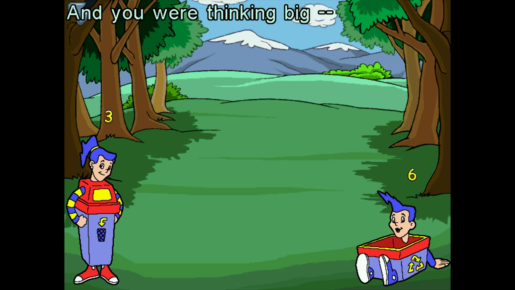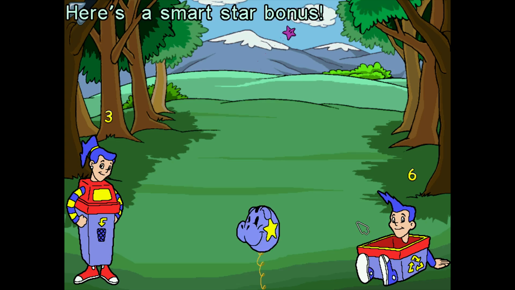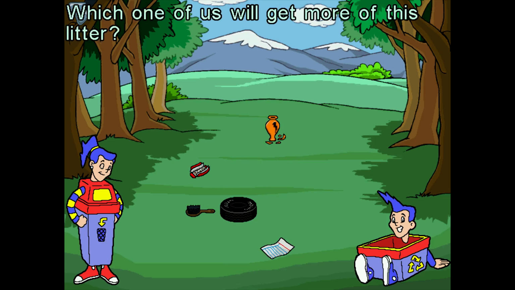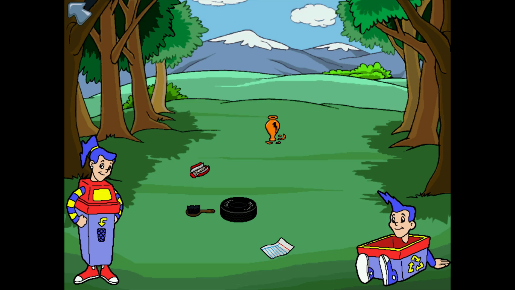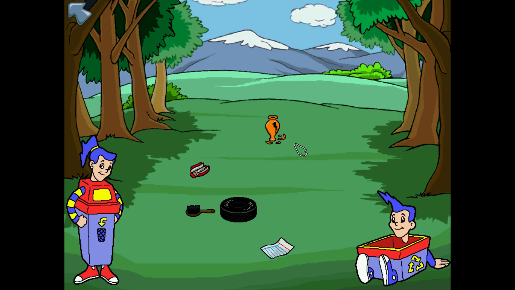And you were thinking big. I did end up with more pieces than Becky. Here's a SmartStar bonus. I wonder if that's always the case. Which one of us will get more of this litter? Almost certainly her. Let's find out if I get the most.